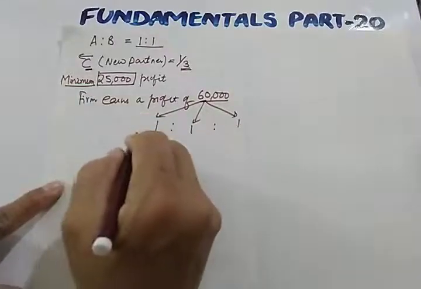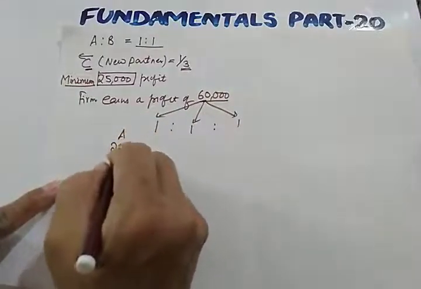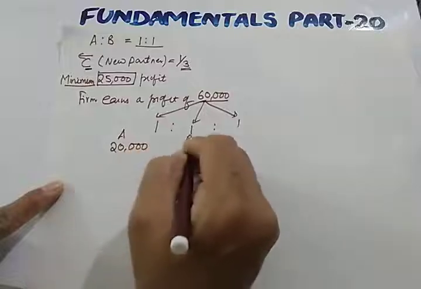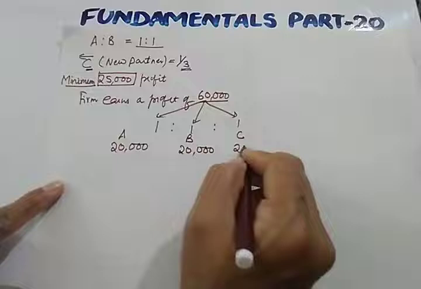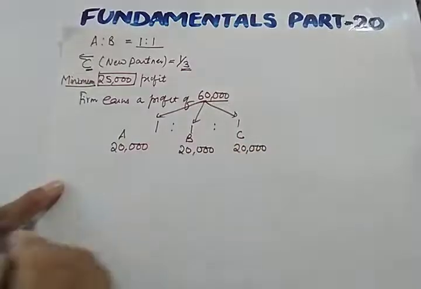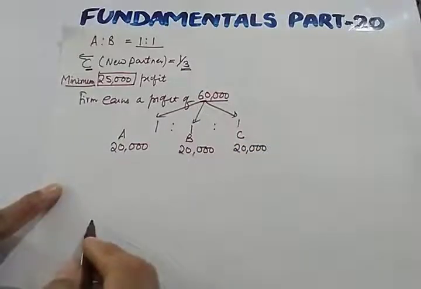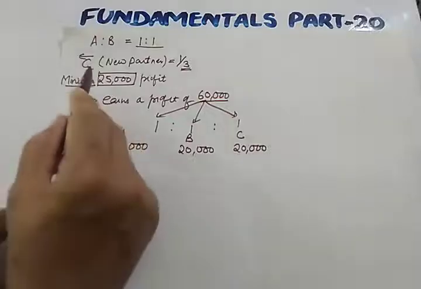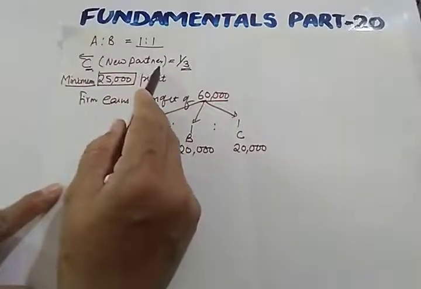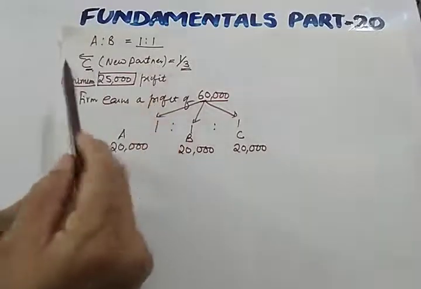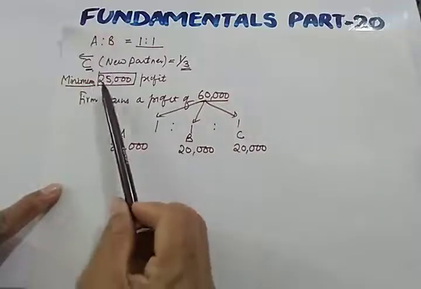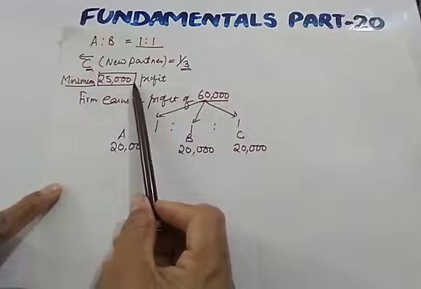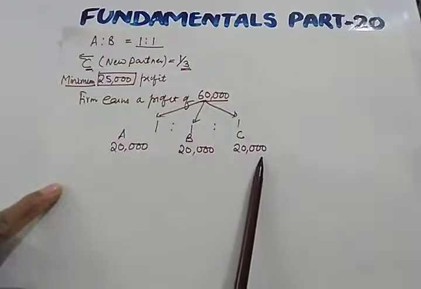Their share of profit will be: A will get 20,000, B will get 20,000 and C will get 20,000. Now here comes the problem. What sort of problem? C has been given a guarantee, a surety that if he joins the firm, he'll be able to get a minimum profit of 25,000, which he is not getting as per this case.